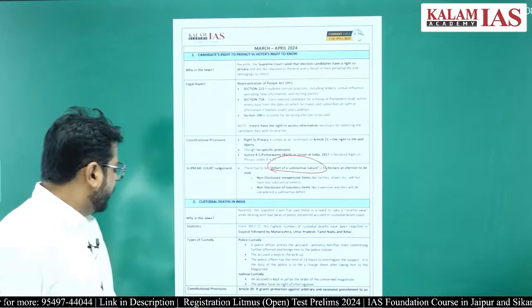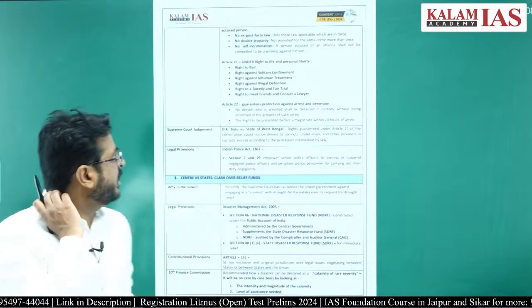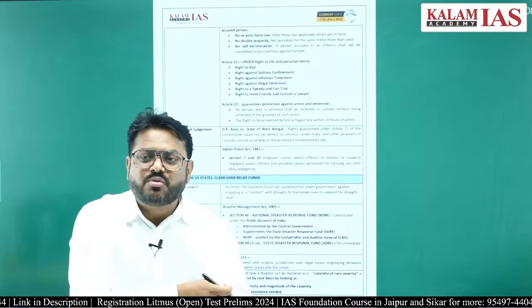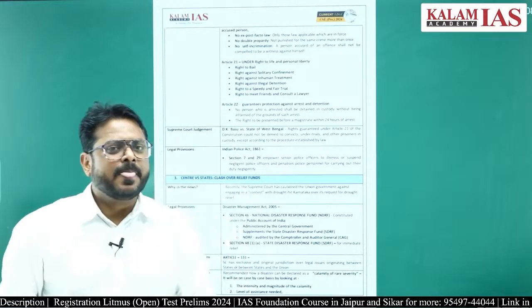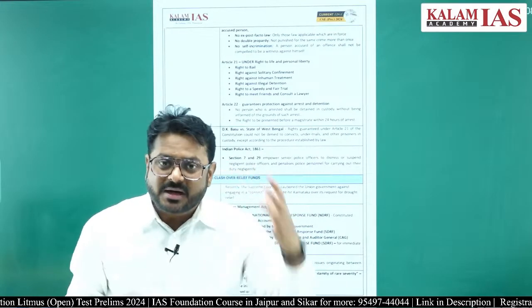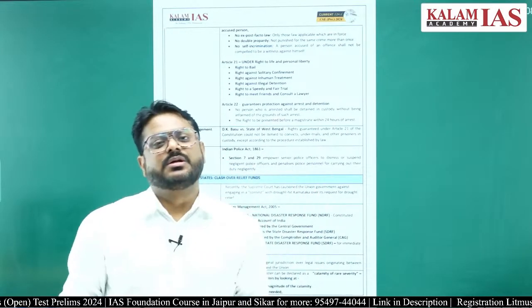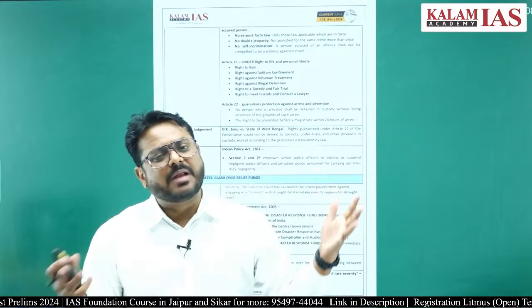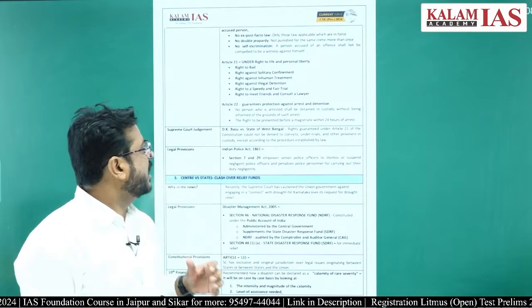If you look at the constitutional provisions, Article 20, Article 21 and Article 22 cover such fundamental rights. Article 21 is the right to life and personal liberty.